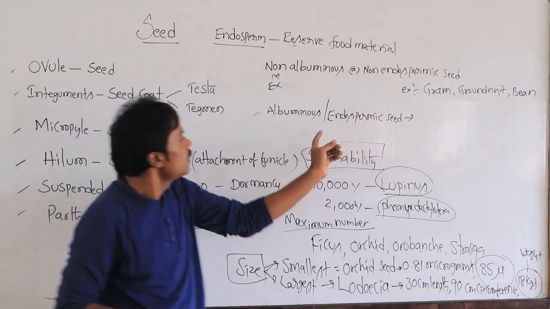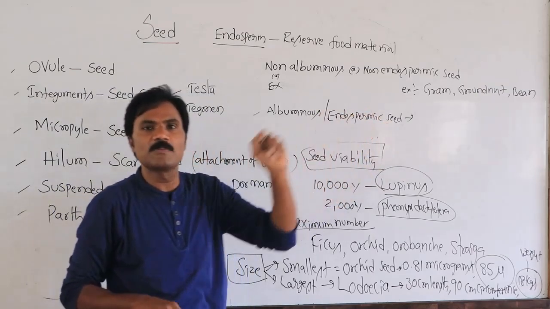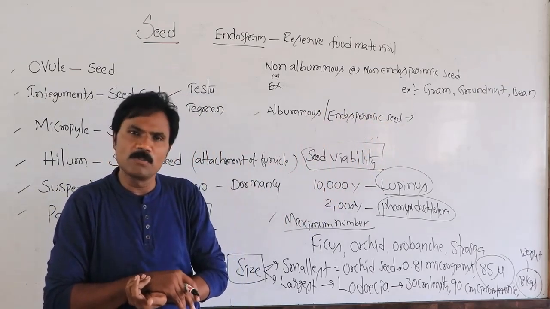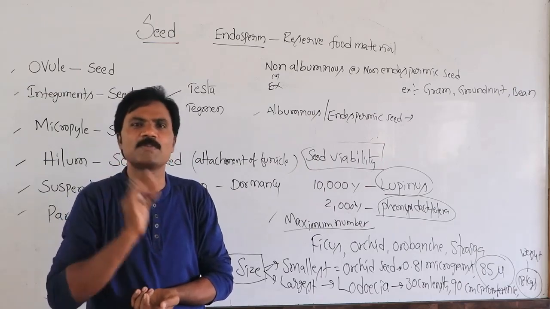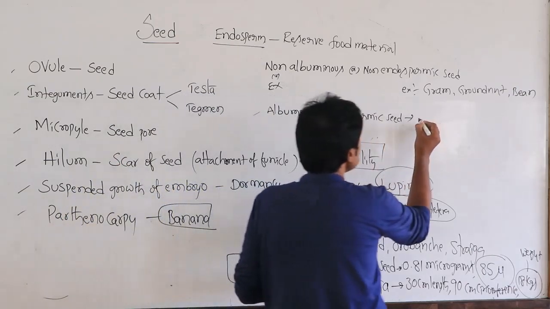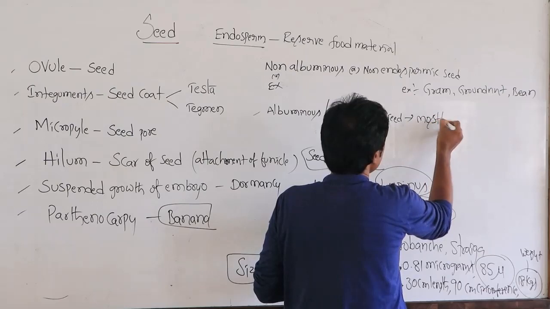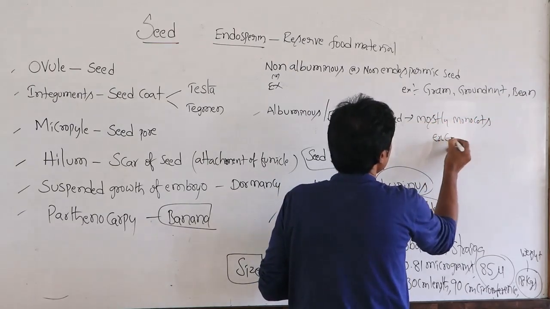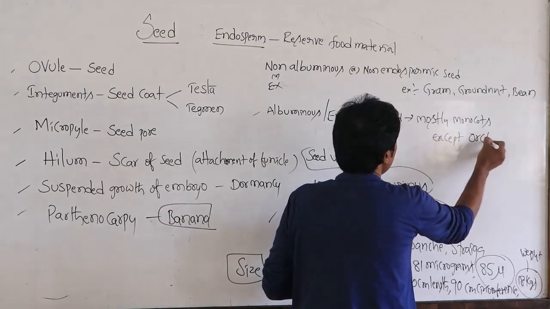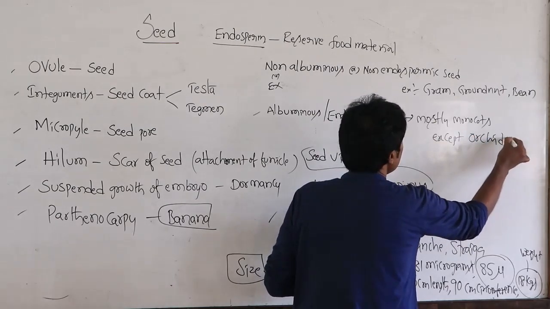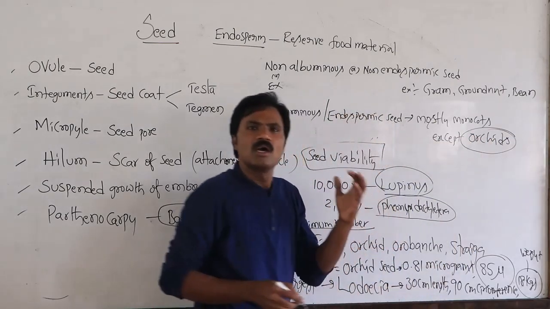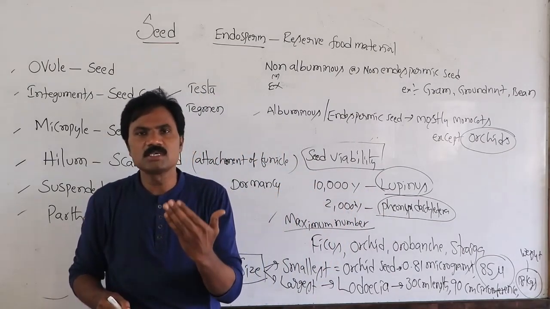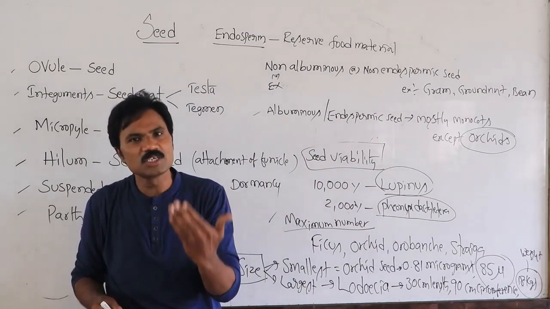Examples of endospermic seeds: mostly monocots except orchids, like rice, wheat, bajra, finger millet.